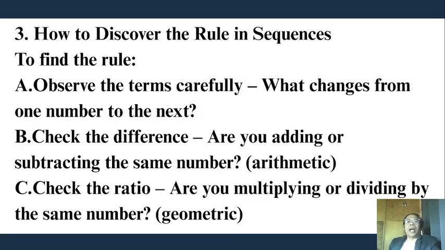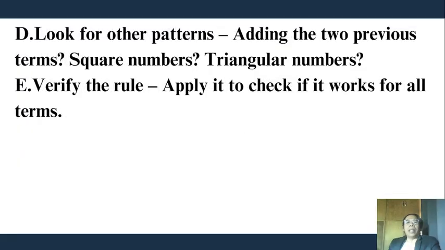Number 3, how to discover the rule in a sequence. To find the rule, A. Observe the terms carefully. What changes from one number to the next? B. Check the difference. Are you adding or subtracting the same number? That's arithmetic. C. If there is no difference, check the ratio. Are you multiplying or dividing by the same number? That is geometric.